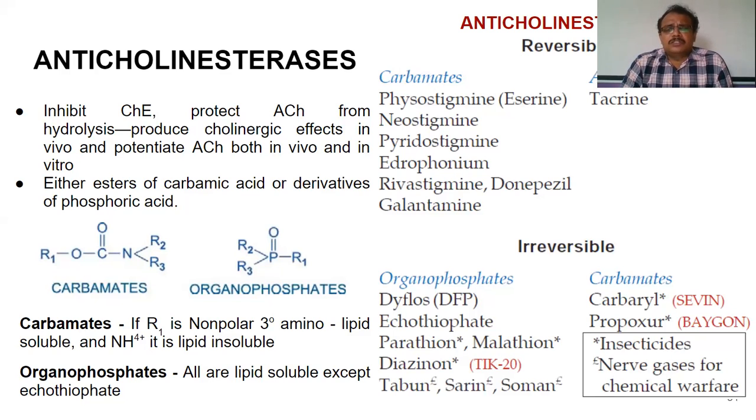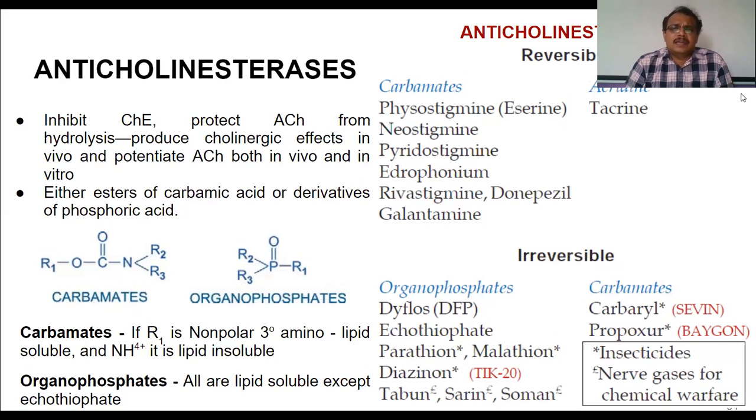Under cholinergic agonists, we have seen choline esters and cholinomimetic alkaloids. So that is the classification of cholinergic agonists. So when coming to this classification of anticholinesterases, we can classify them into two different types. They are either reversible anticholinesterases or irreversible anticholinesterases.